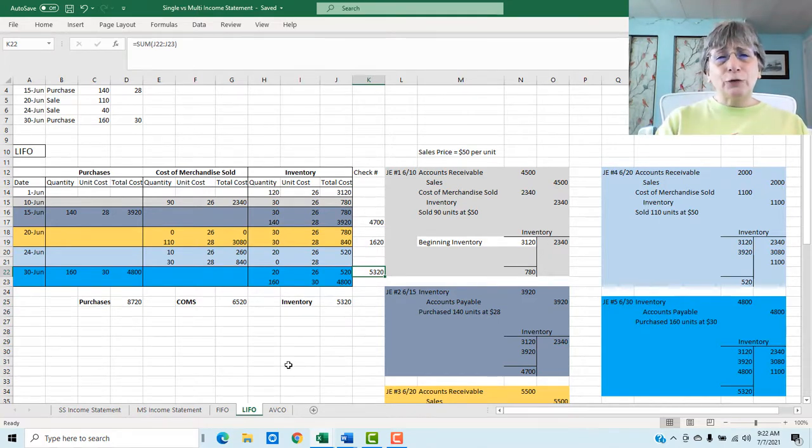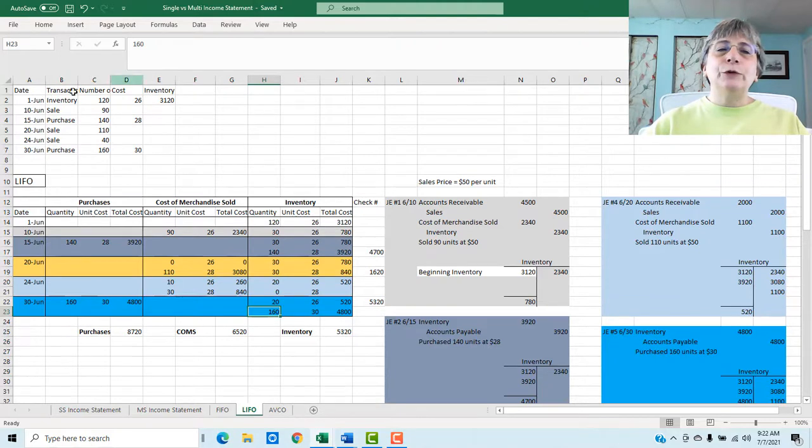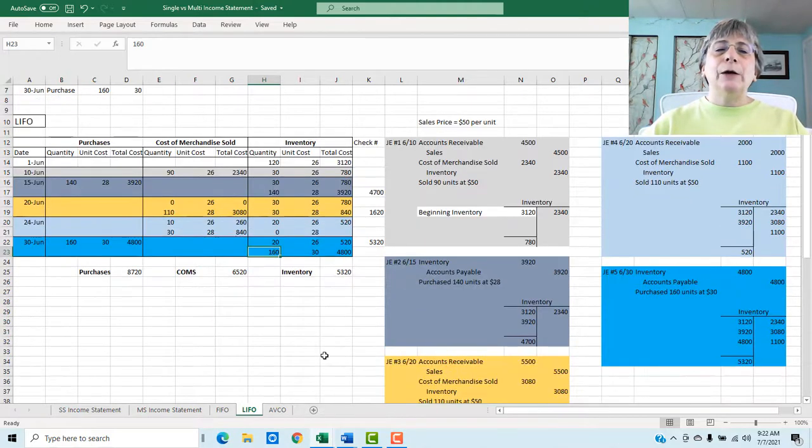Now our next transaction, our next sale transaction under LIFO, we will be pulling from that 160 at $30 a piece. One of the things that your textbook may ask you for is they'll give you this information here, and then they'll ask you what the cost of merchandise sold was for the month.